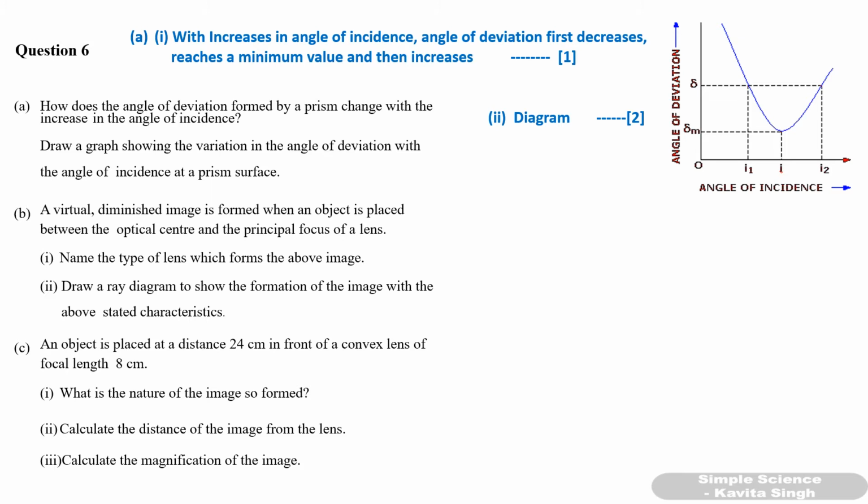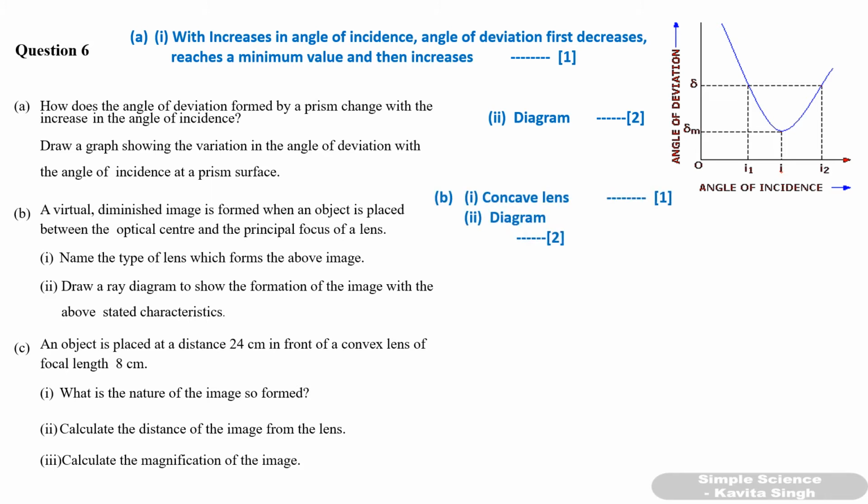Okay. Next, B part. A virtual diminished image is formed when an object is placed between the optical center and the principal focus of a lens. Name the type of lens which forms the above image, and draw a ray diagram to show the formation of the image with the above stated characteristic. Virtual diminished image, when the object is placed between optical center and principal focus. Diminished image, okay, so that cannot be convex lens, because when the object is placed between optical center and principal focus of convex lens, it forms magnified image. So this is concave lens.